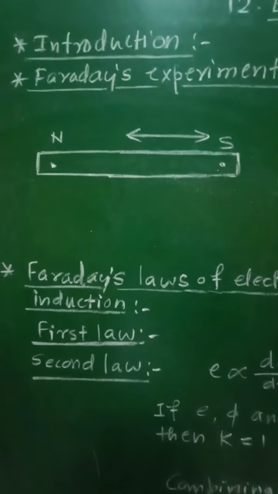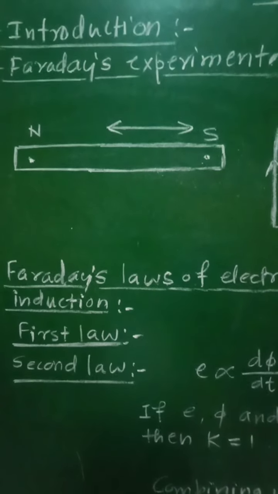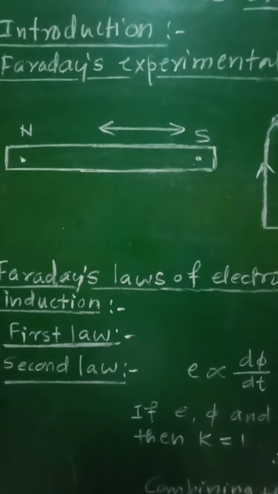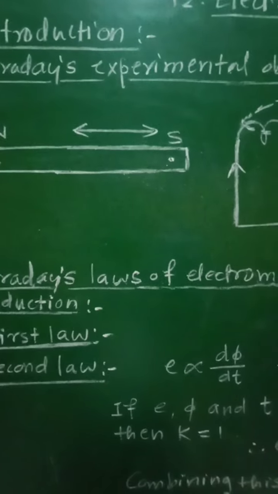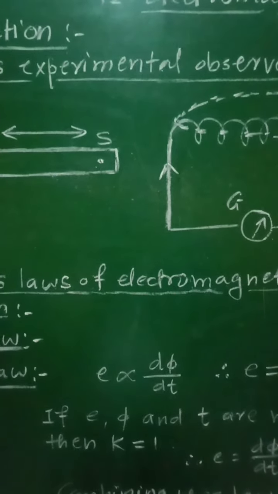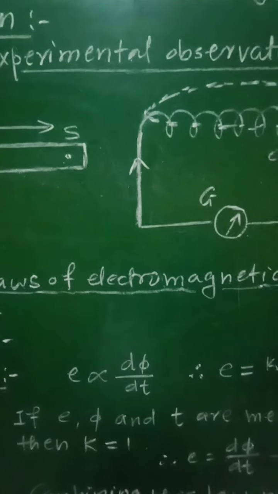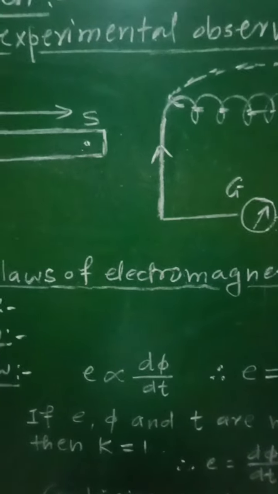Second observation: when the magnet is taken away from the coil, again a current is produced in the coil, but the direction of the current is opposite to that of the first observation.